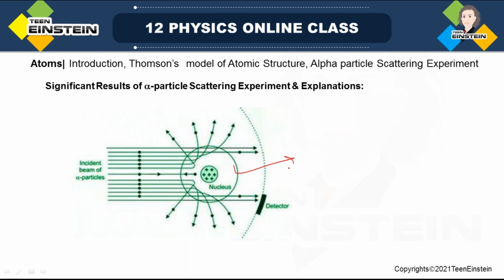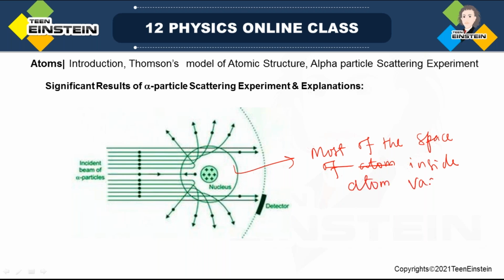It is so because Rutherford actually concluded that most of the space of the atom, or most of the space inside the atom, is vacant, or empty, we can say.